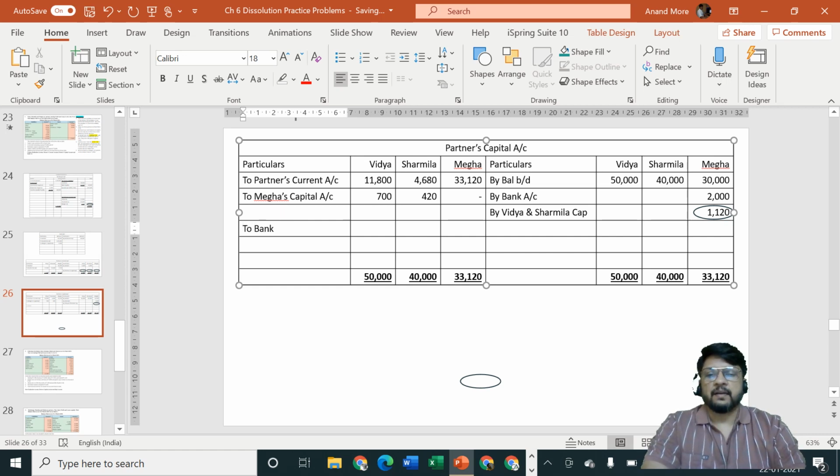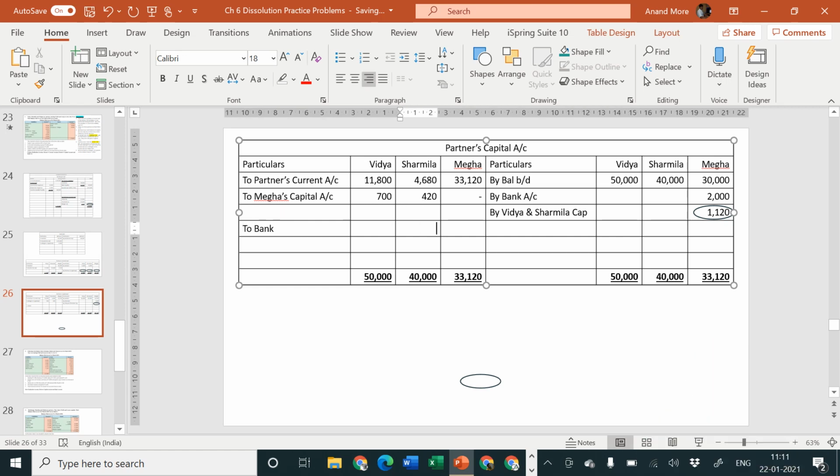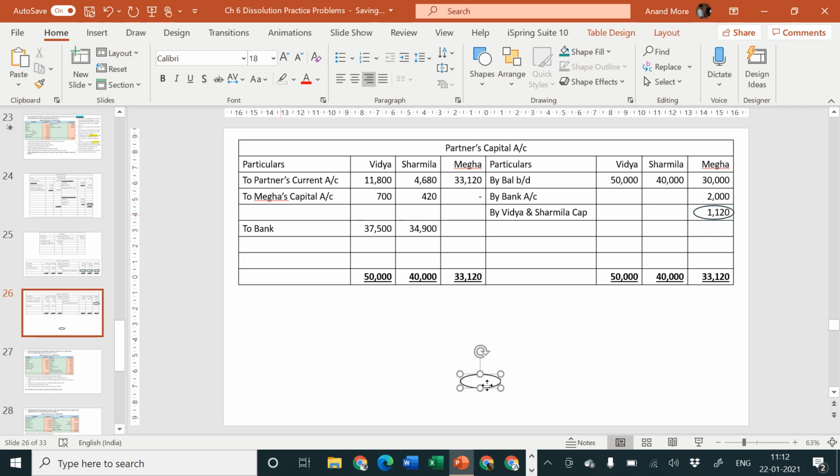So to bank, amount will be 50,000 minus 11,800 minus 700, that comes to 37,500. 37,500, and 40,000 minus 4680 minus 420, that comes to 34,900. 34,900, that is the amount which is to be given to these two partners as the remaining capital.